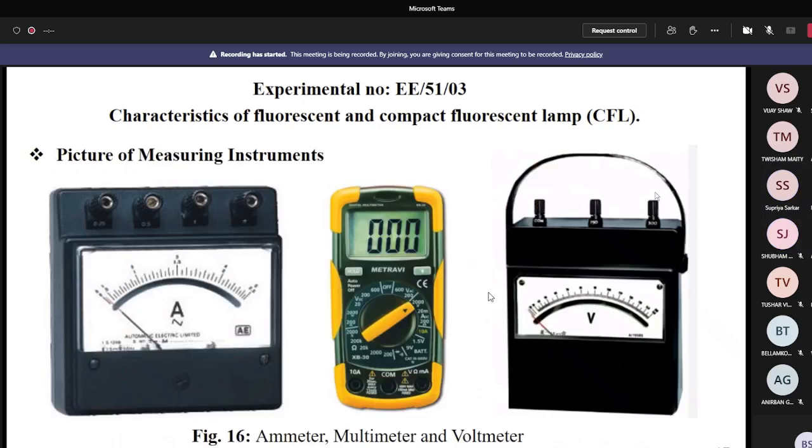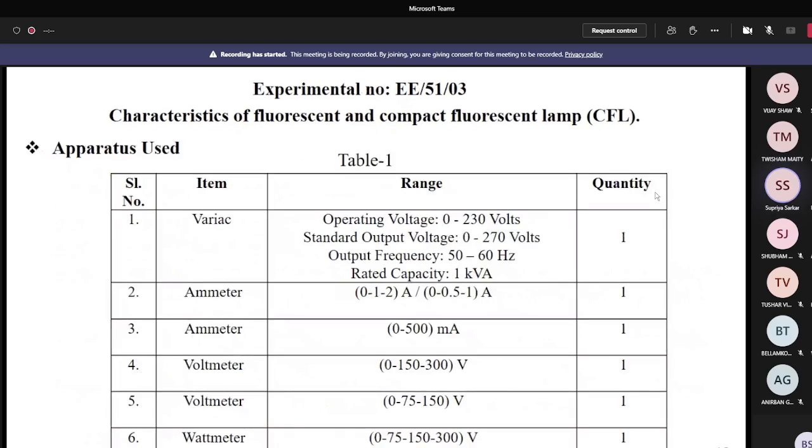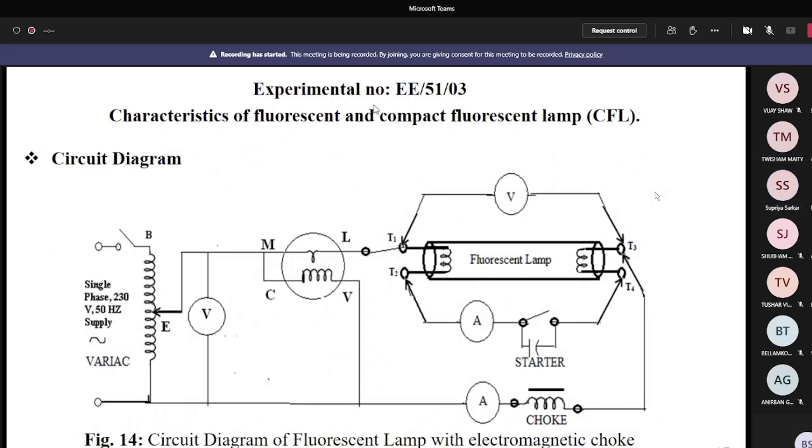Yes, sir. Now voltmeter. Here use 0 to 150 to 300 volt. So this voltmeter you can use across the variac. Already I told you the output voltage of the variac is 0 to 270. So obviously you have to put the voltmeter so that it can measure the output voltage of the variac, right?